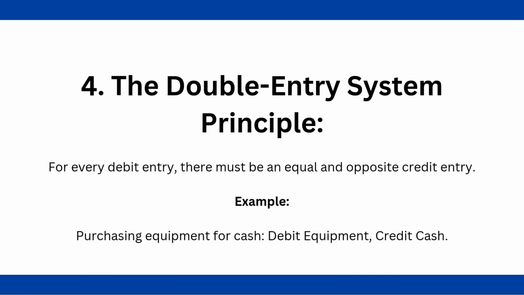The next concept we need to understand is of double entry system. Now, the principle states that every transaction has two sides, a debit and a credit. Think of it like balance scale. Everything must balance. Okay? For example, buying a new phone for the business. A debit is added to equipment and credit subtract from cash.